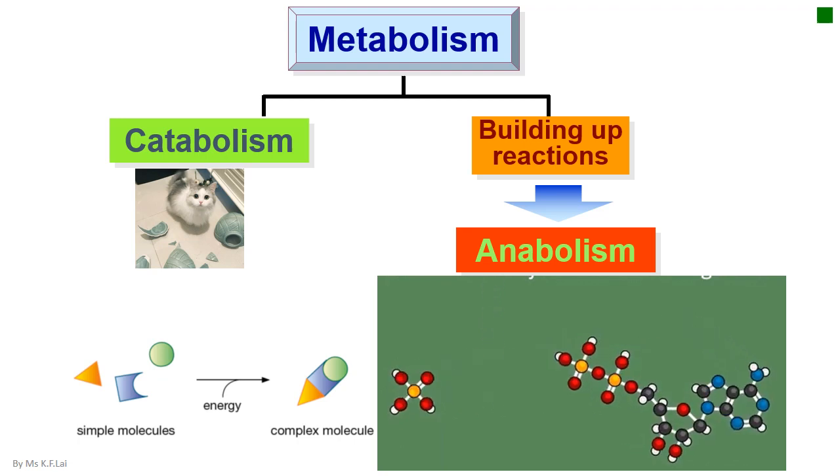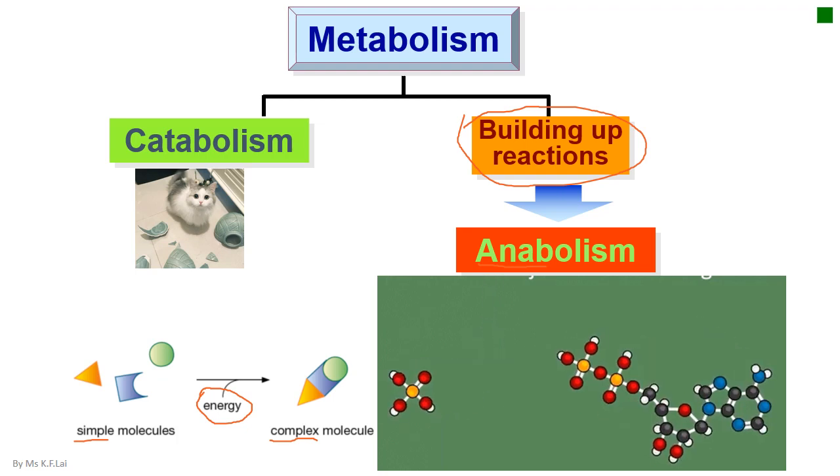The other type of reaction is called anabolism. In anabolism, simple molecules will be linked up together to form complex molecules. Energy is usually required in this process. So these building up reactions involve linking smaller molecules together to form complex molecules.